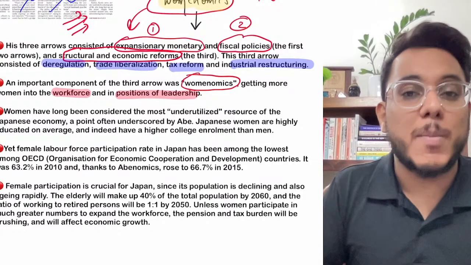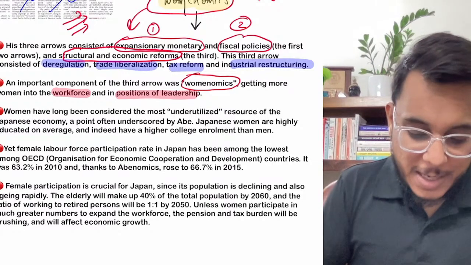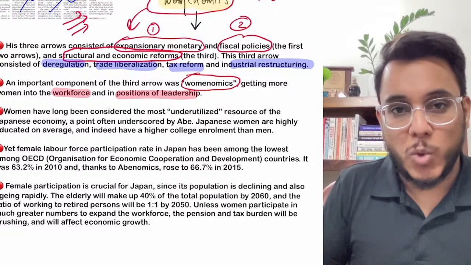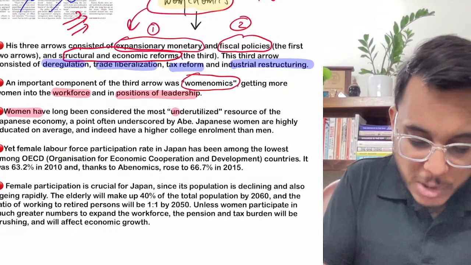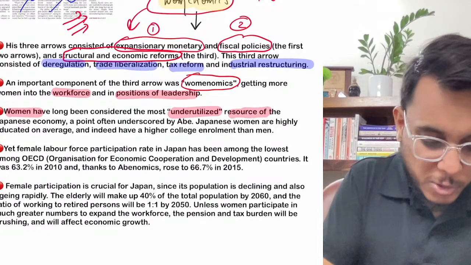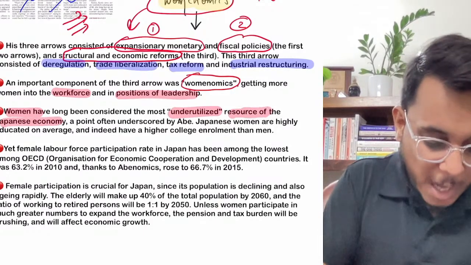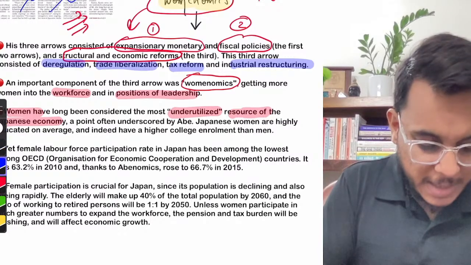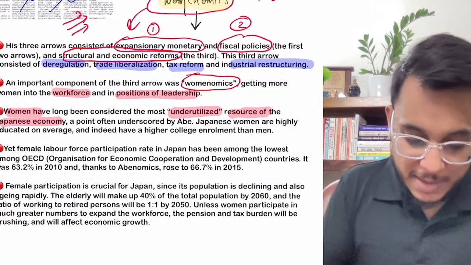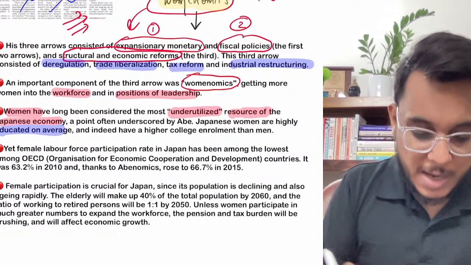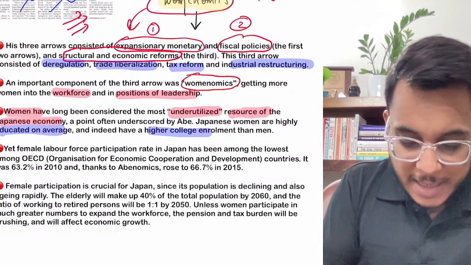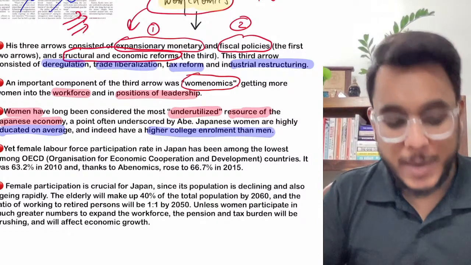Moreover, there is also an economic reason for this. Now guys, when we talk about Japan, Shinzo Abe believed that women have been the most underutilized human resource of the Japanese economy. Now guys, in Japan, women are highly educated when compared with other parts of the world. Moreover, they also have higher college enrollment, but still they are not being utilized.